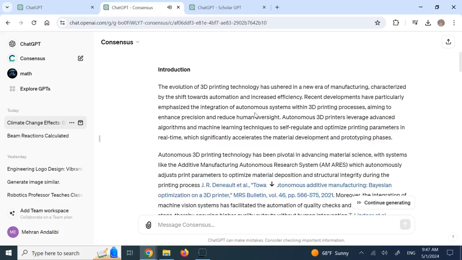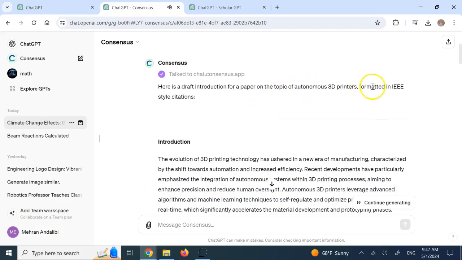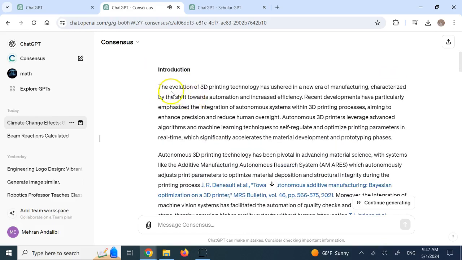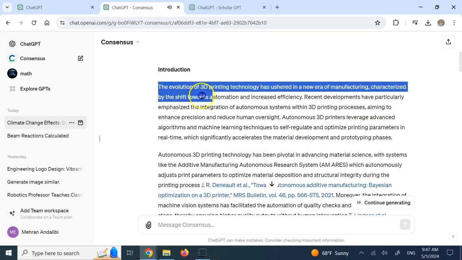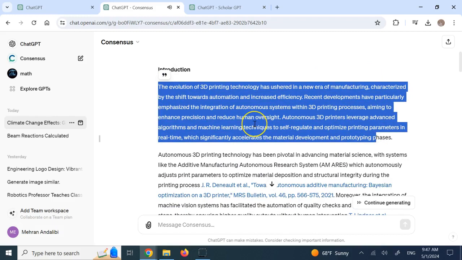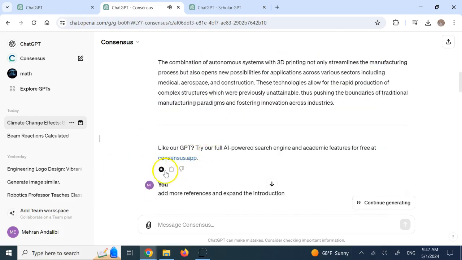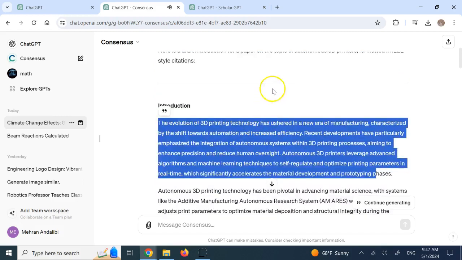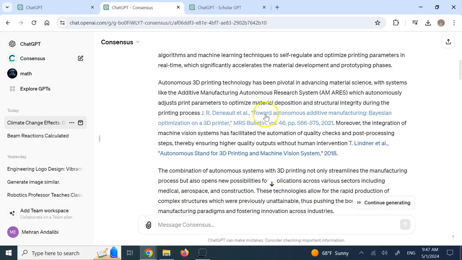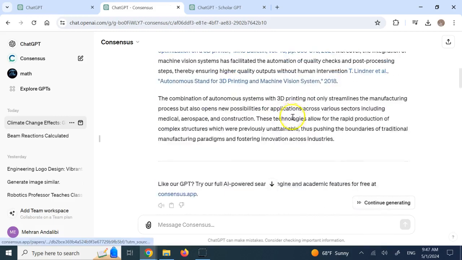Here's a draft introduction for a paper on the topic of autonomous 3D printers, formatted in IEEE style citations. And then it starts talking. The evolution of 3D printing technology has ushered in a new era of manufacturing, characterized by the shift towards automation and increased efficiency. Recent development. You see, so it talks for you. And then here are the two citations that it has.